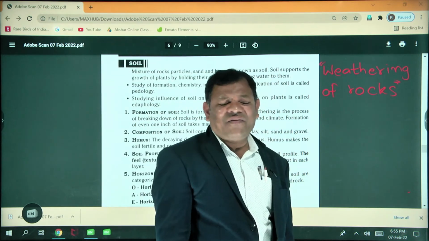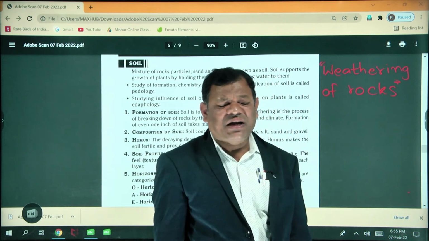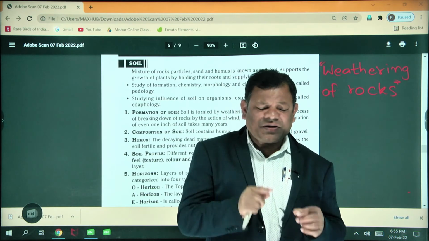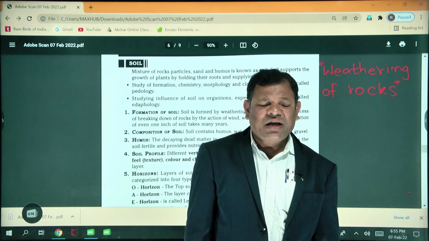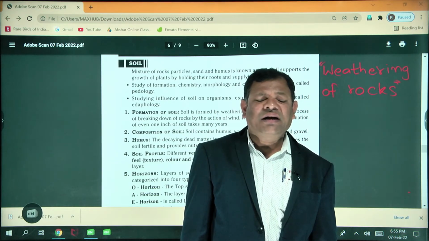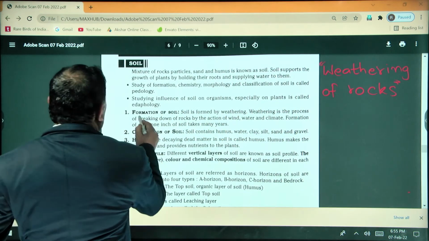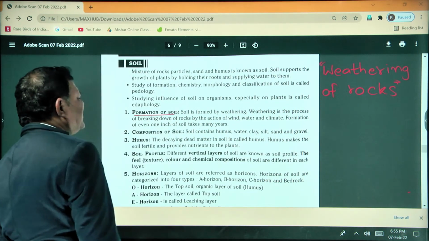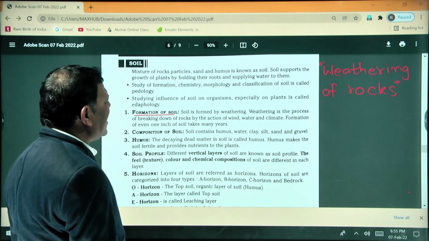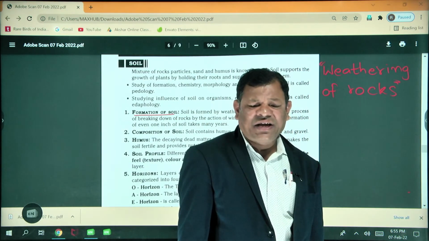What is the meaning of weathering of the rocks? The big rocks that are present are converted into a simple form, through air, water, wind, animals and so many factors. So here the formation of the soil is given. The simple one-word answer is that soil is formed by the weathering of the rocks.